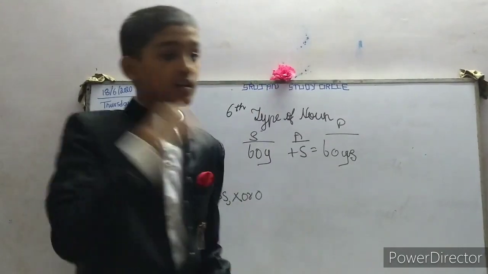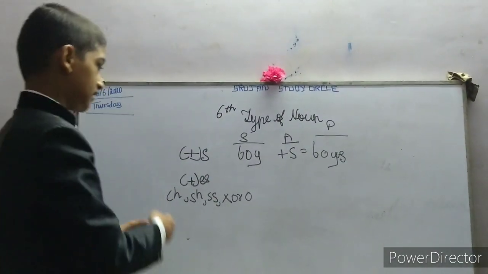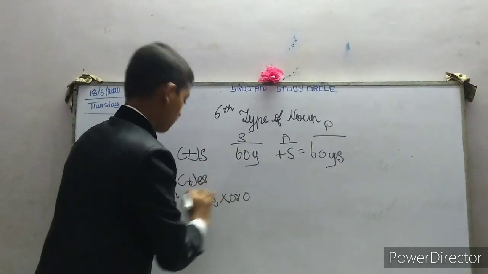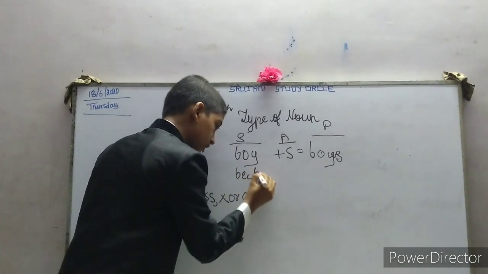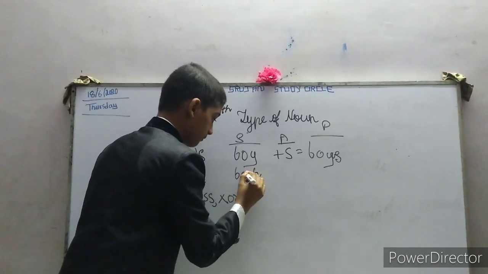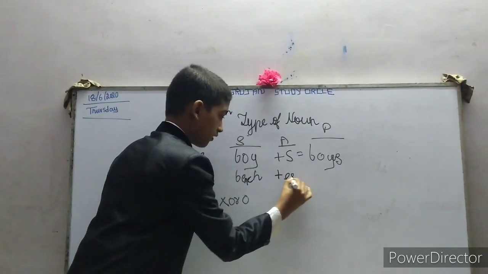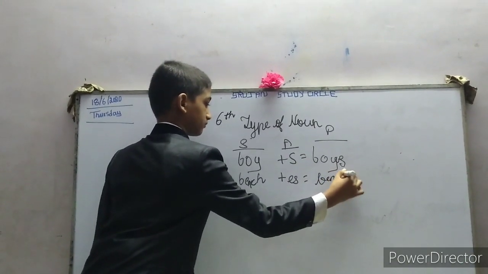For example, bench will become benches. When we add es, we should not add s only. We have to add es. We will take bench. We have to add es, and it will become finally benches.